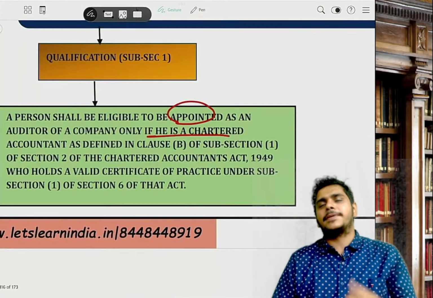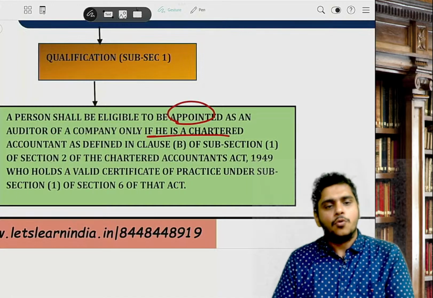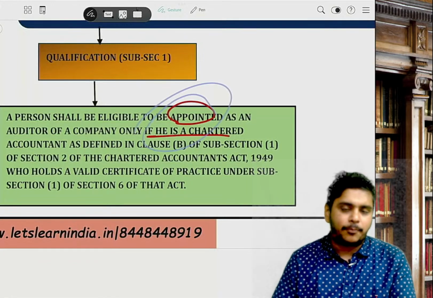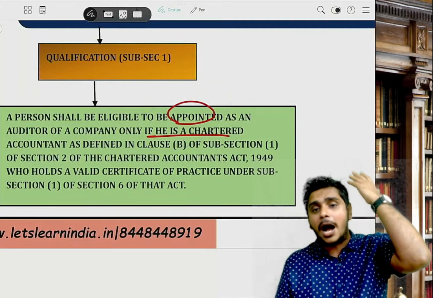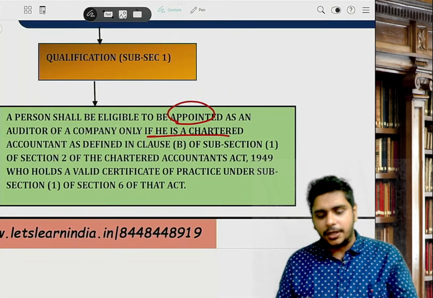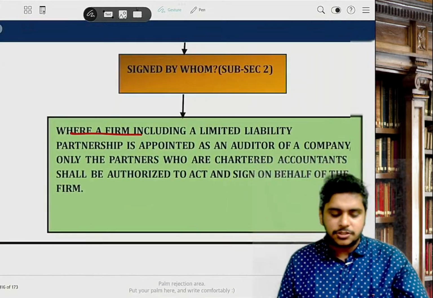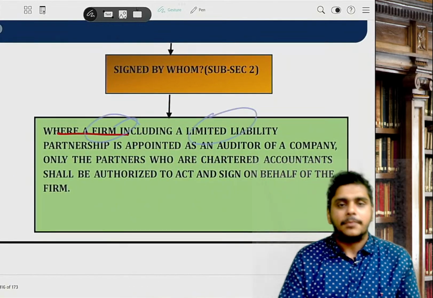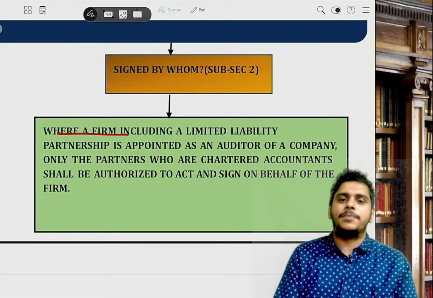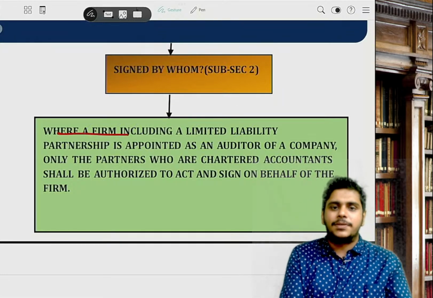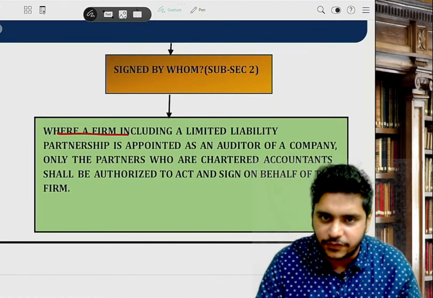Sir, 141 is basically qualification and disqualification. Who can be appointed as an auditor? An individual can be appointed as an auditor if he is a chartered accountant holding a certificate of practice issued by the Institute of Chartered Accountants of India. In case of a firm, including LLP, what is the rule, sir? Majority of partners should be CA plus COP. That is your qualification.